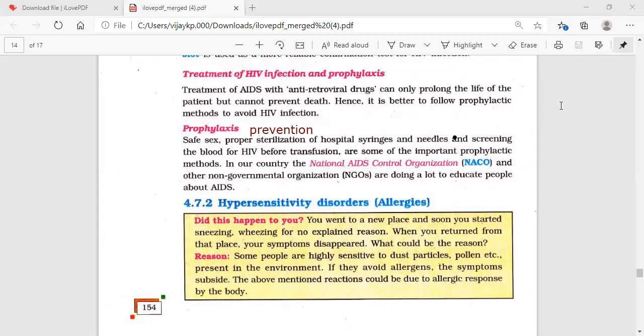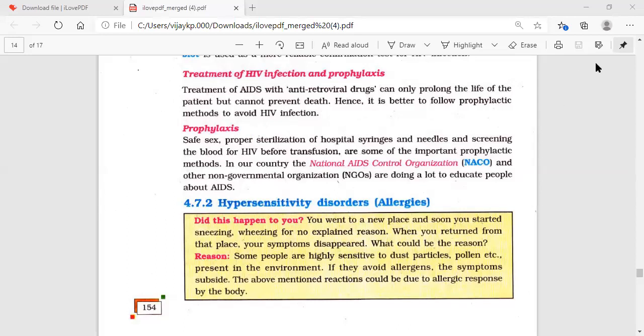We are not learning the complete technical information; we need to learn the concept, the minimum knowledge about the HIV virus.